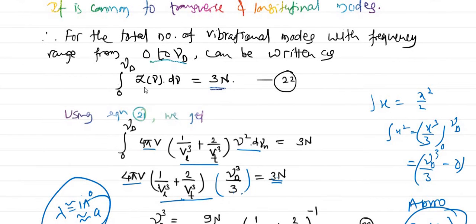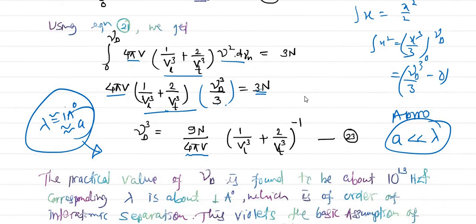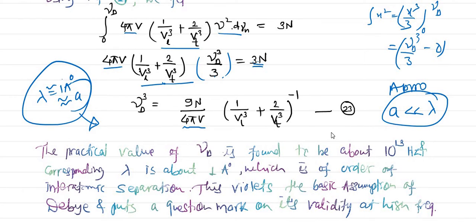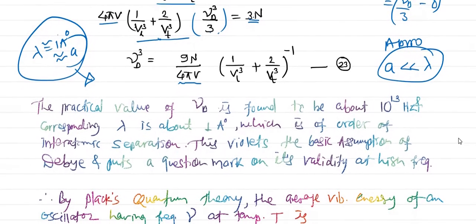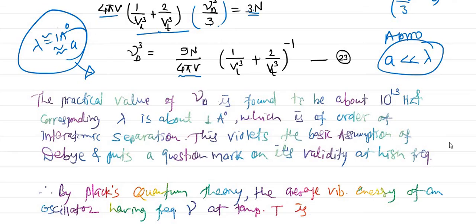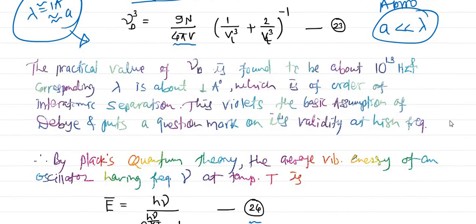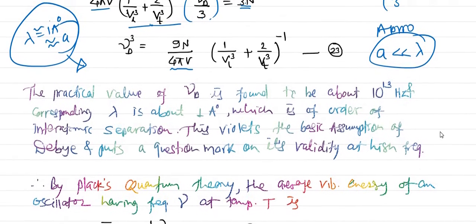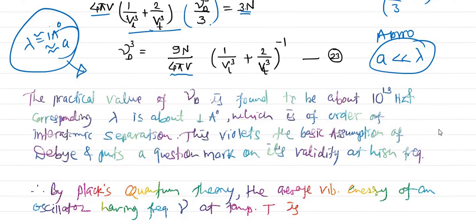Now use the z of nu d nu value from equation 21 in equation 22. After substituting that, we got nu d cube, where nu d is the Debye frequency, equal to something, and this is equation 23. But practically Debye found that the value of the Debye frequency is around 10 raised to 13 hertz and the wavelength is around 1 angstrom unit. But 1 angstrom unit is generally about the interatomic spacing. Yes, and this puts a question mark on the Debye approximation, that the interatomic spacing is very small compared to the wavelength.